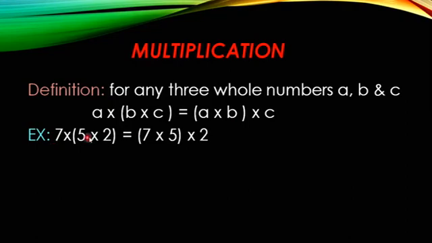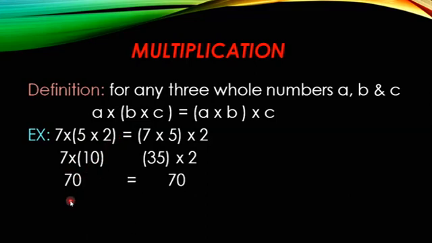A I have taken as 7, B I have taken as 5 and C I have taken as 2. 7 into 5 into 2. So now I will multiply 5 into 2, which is 10. Now 7 into 10 gives us 70. Now let us see the right hand side.